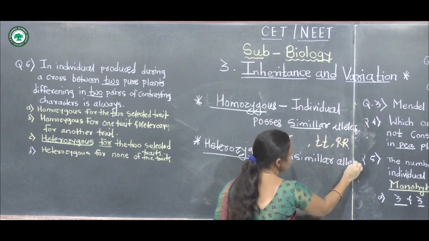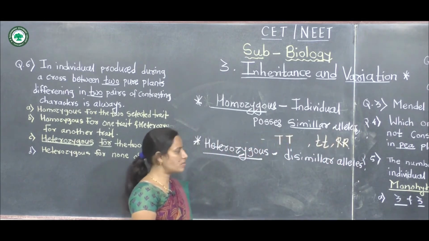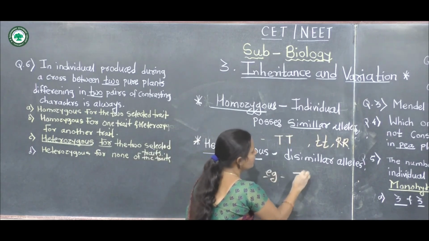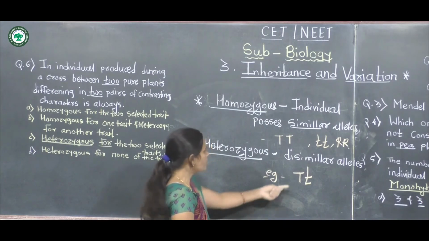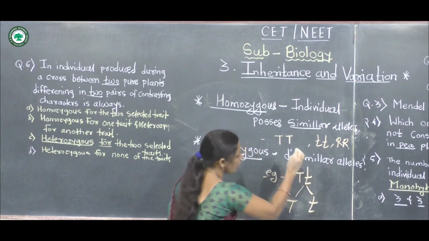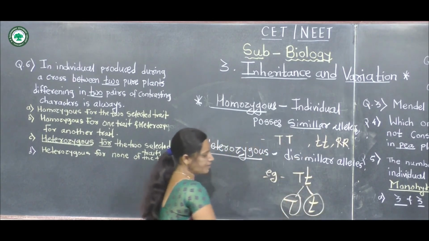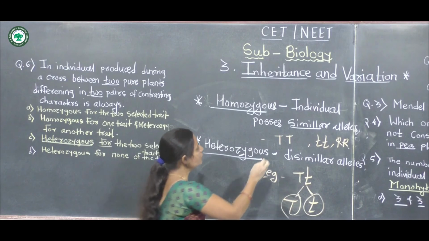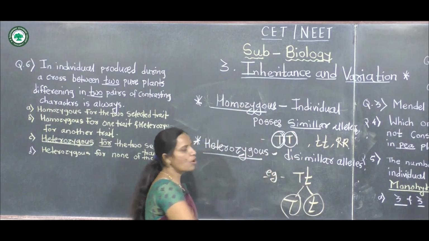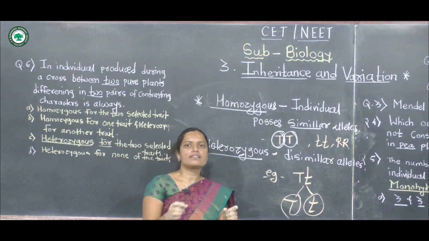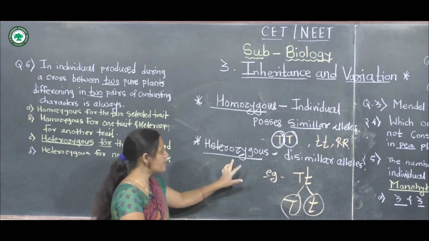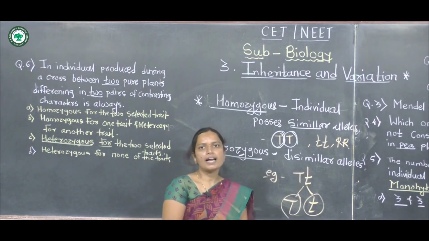For example, capital T and small t are different. In the homozygous condition the alleles are similar, and in the heterozygous condition the alleles are dissimilar.